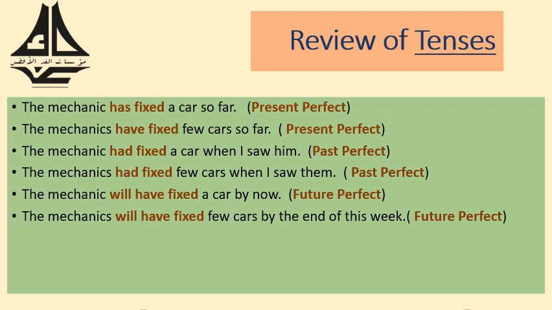So whenever we have has or have plus past participle, or the past participle form of the main verb, then we conclude that this tense is present perfect. Has is for the singular form and have is for the plural form.